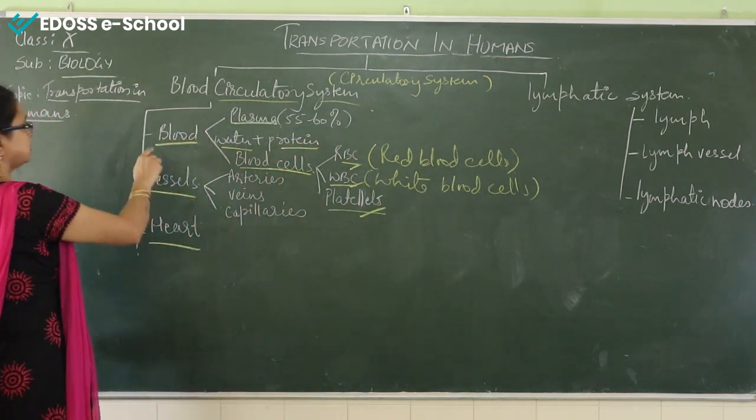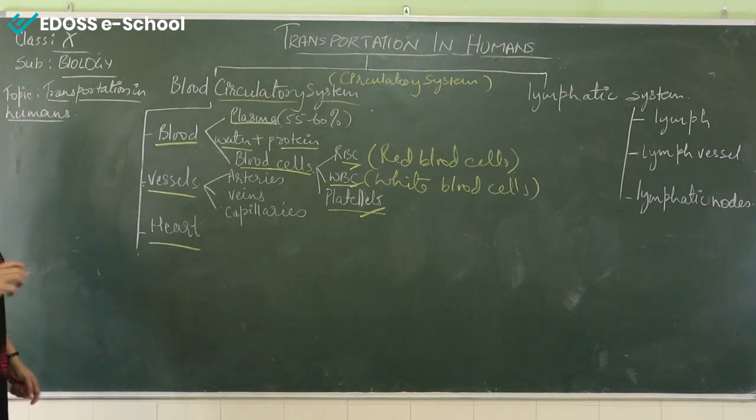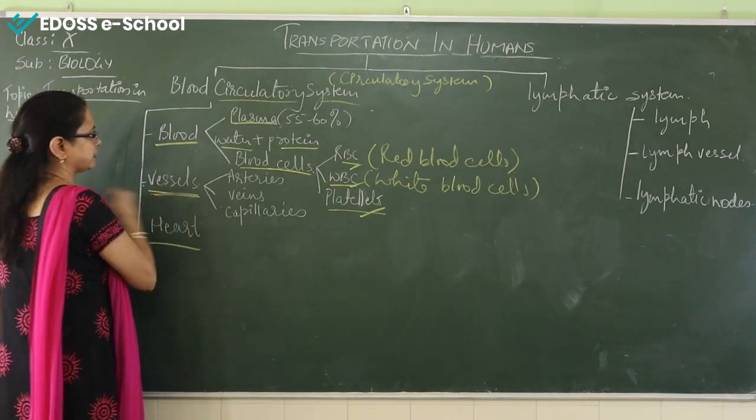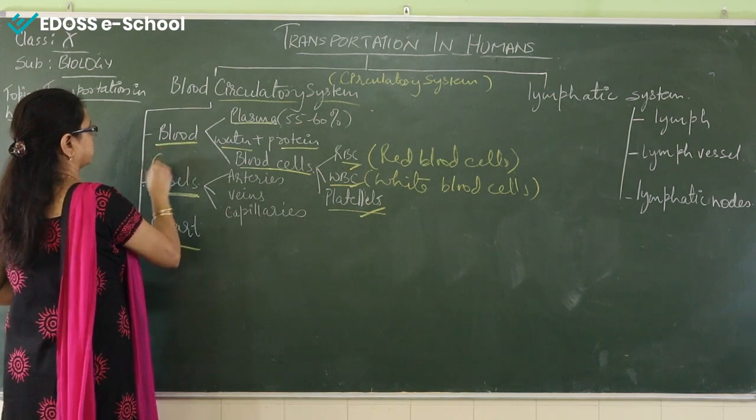Now, this is the first part that makes the blood circulatory system. Another important part is the vessel. What is vessel actually? What does the term vessel mean? In simple words, we can say vessel means pipes.